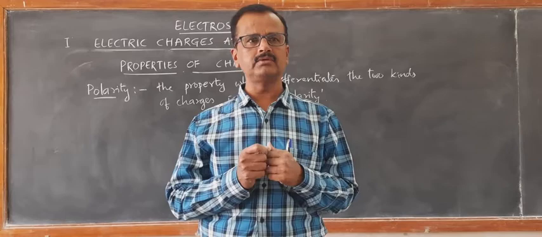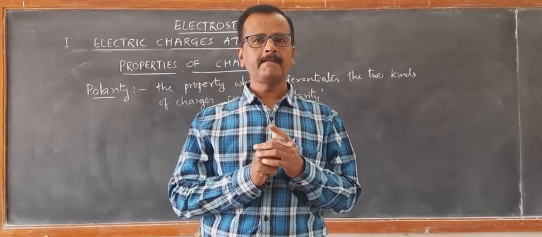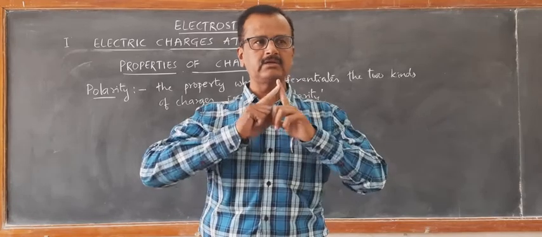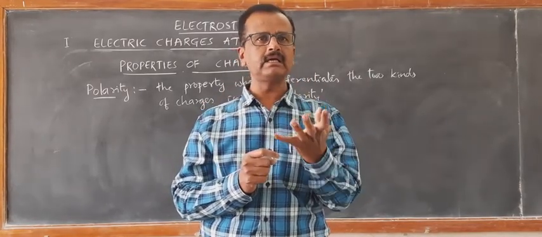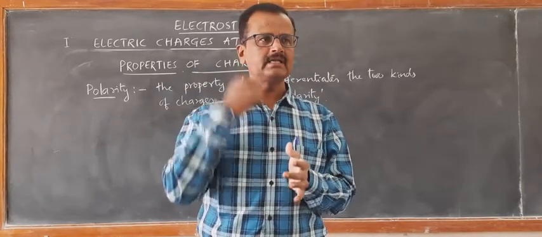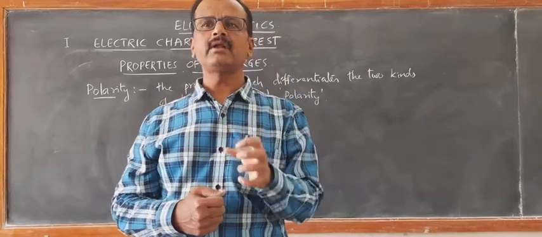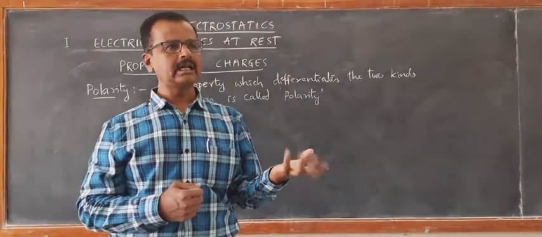As we just discussed, on rubbing, the electrons in the outermost orbit rip off from that material and jump to the other material. The material which has gained the electrons develops negative polarity,